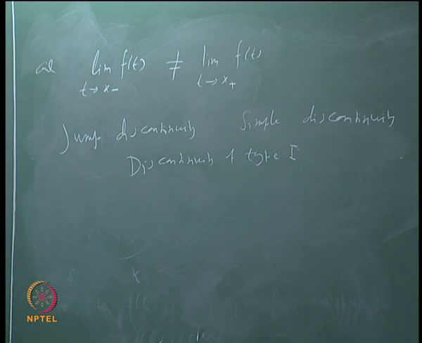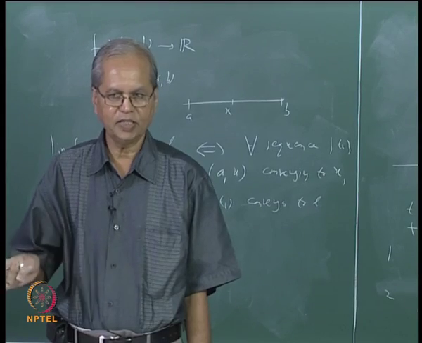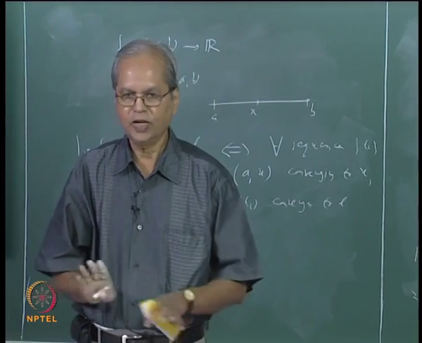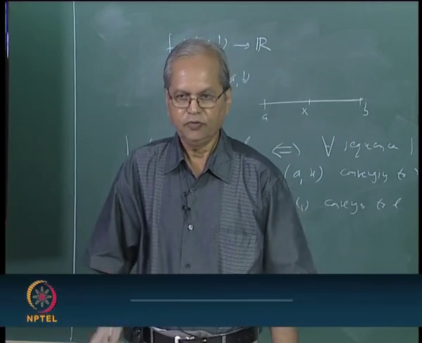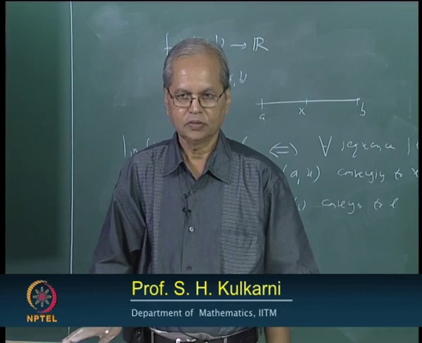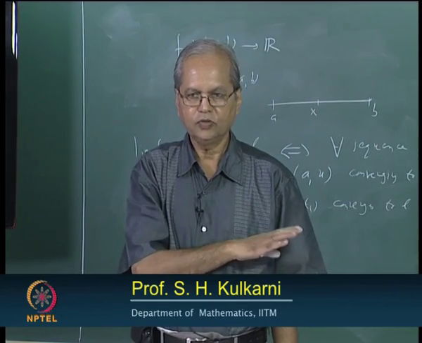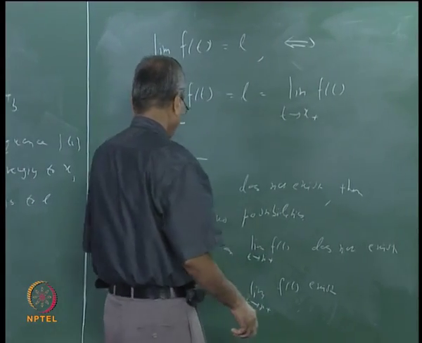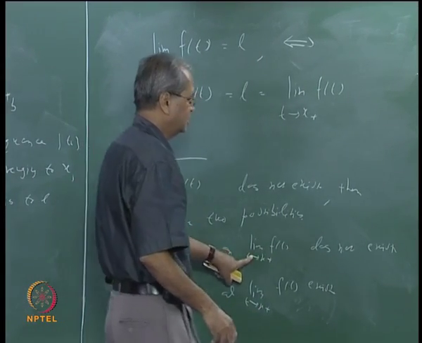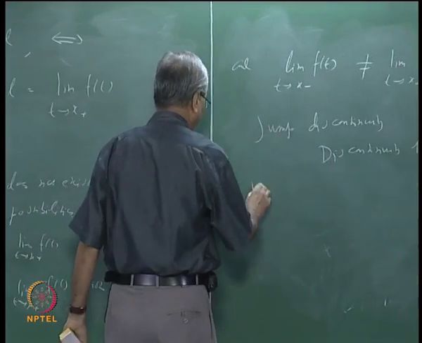What is meant by jump discontinuity or simple discontinuity or discontinuity of type 1? It means left hand limit as well as right hand limit exist, but the values are different. That is jump discontinuity. If one of these limits does not exist, that is called discontinuity of type 2. That is, this or this limit does not exist, that is called discontinuity of type 2.